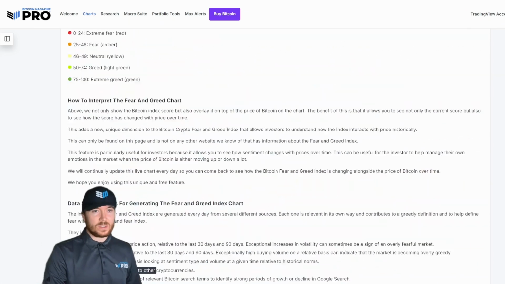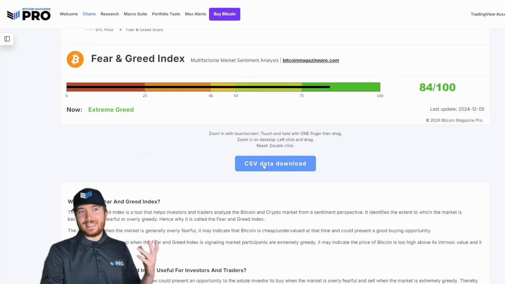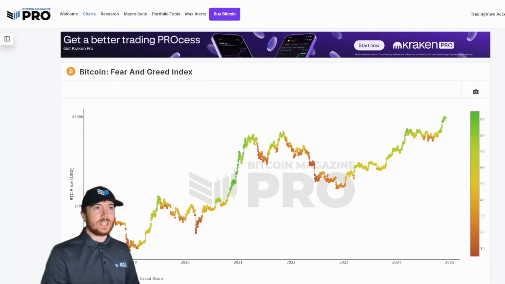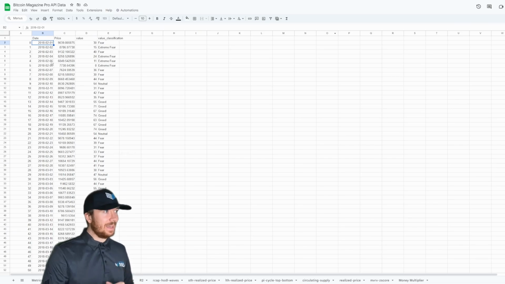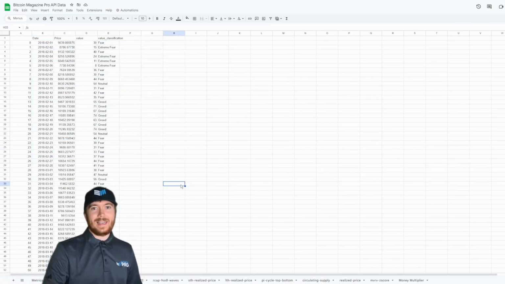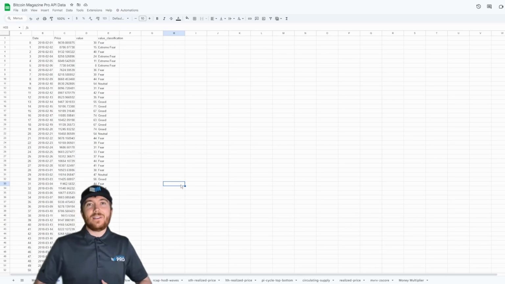And what we can do is if we just scroll up, there is this CSV data download button, or if you are a site subscriber, you have access to our API. So what I've done through our API here is just got all of the raw data for all of this Bitcoin Fear and Greed Index. And what I wanted to do is actually see if this is actionable.